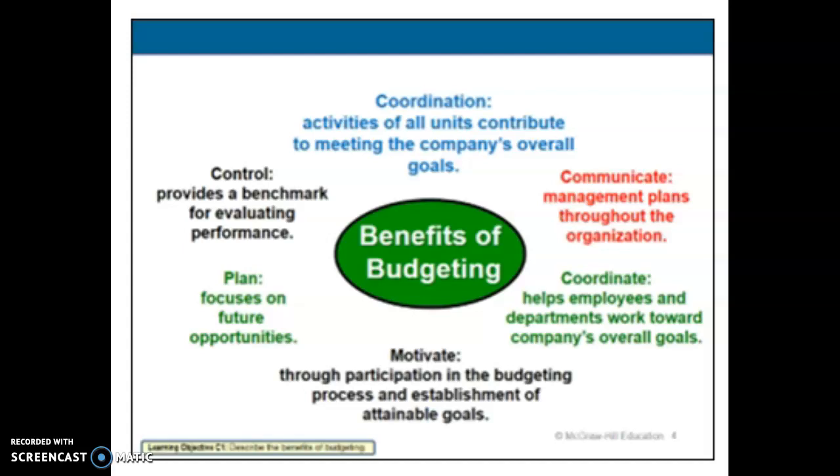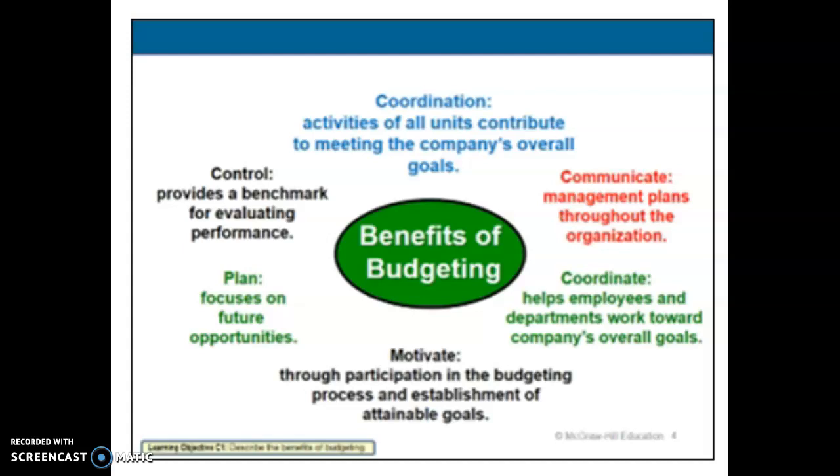So it can be a short-term plan. It can be a long-term plan. Typically, budgets are going to be a shorter time period, like a month or a year, maybe even a quarter. But budgets are going to be useful so that we can control our operations. They are actually one of the key managerial functions in the planning and control that we're going to look at.